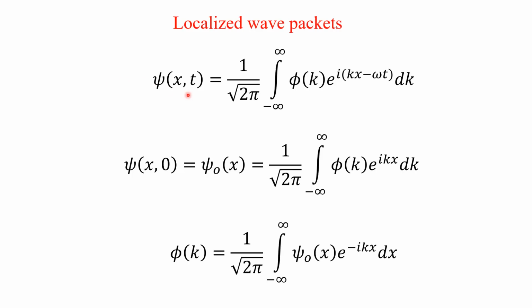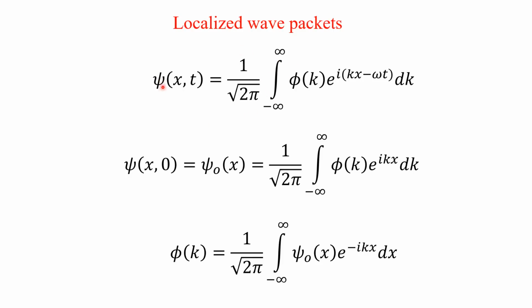Now we have seen how we constructed the localized wave packet, by adding so many sine waves. If it is discrete, it will become a summation. But we are going to see it for a continuous change in the momentum, so the summation will become an integral. Unlike the Fourier series, which is a summation, here it is integration.